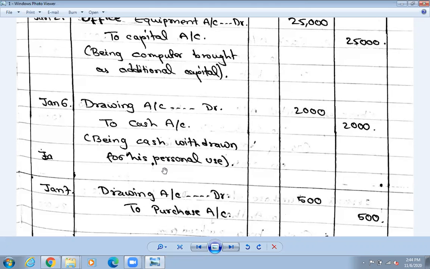So the cash goes to the accountant, who is asked to give 2,000 rupees, so he will withdraw the cash. We must record that too, because each and every transaction we need to show. So we must write it as drawing account. He withdrew cash from the business for his personal use. Drawing is an expense. We need to think from the business point of view: business money was taken out, so it is an expense.